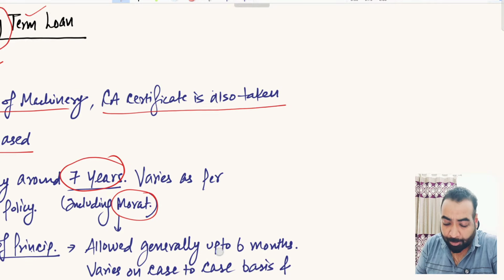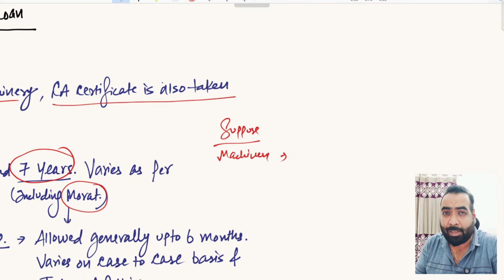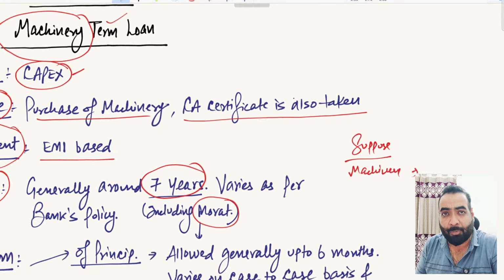So what is moratorium? Suppose you are buying a machinery, and you expect that this machinery will increase your production and ultimately your sales and profits. After the increase in sales and profits, you will have some cash flows in hand, which will help in repaying the EMIs of the machinery term loan, right?